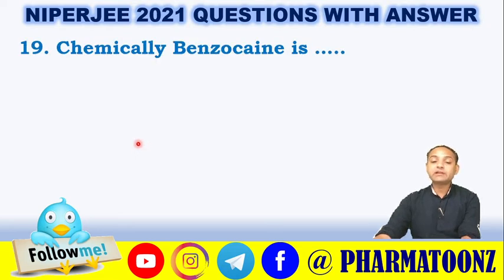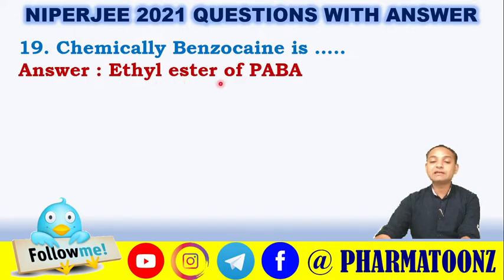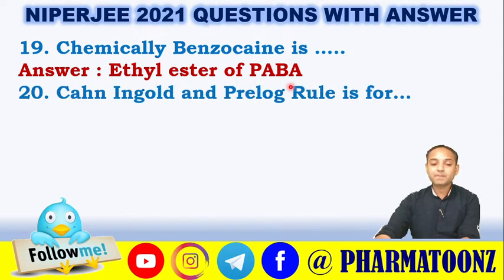Chemically benzocaine. Here the IUPAC name of benzocaine is asked. So it is the ethyl ester of para-amino benzoic acid.